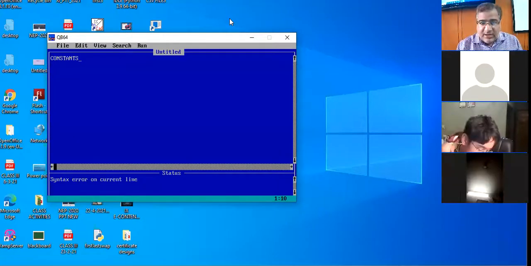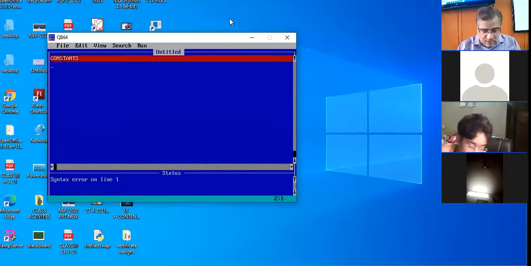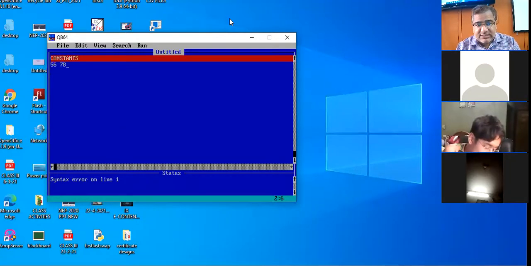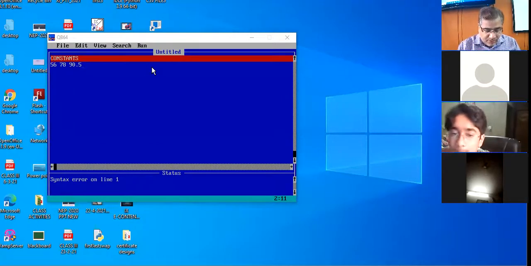For example, I am giving the value 56, then I am giving the value 78, 90.5. Clear? Then I am writing A in double quotes.